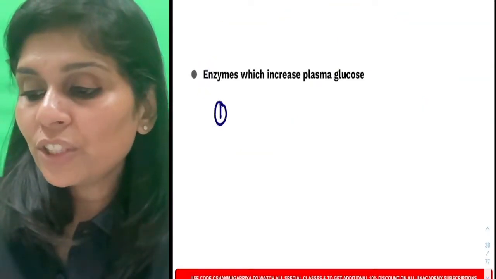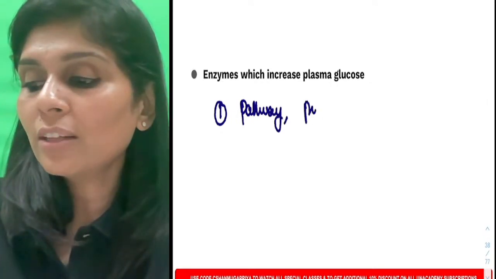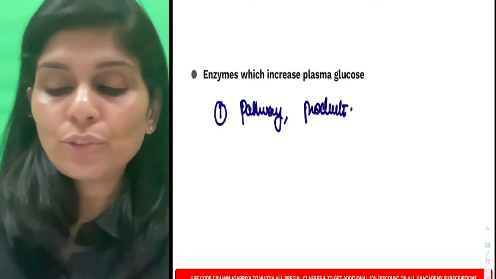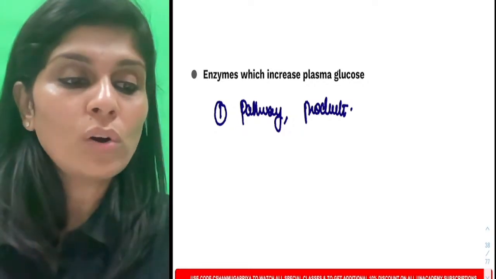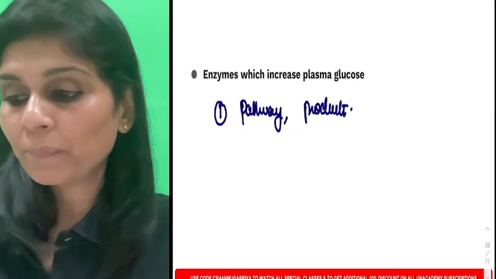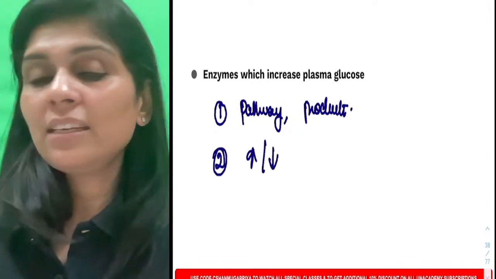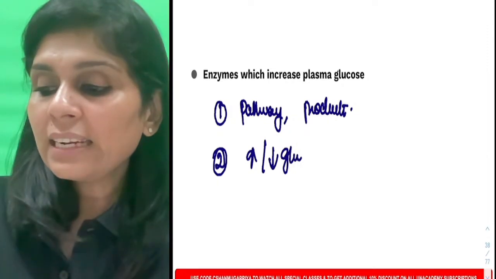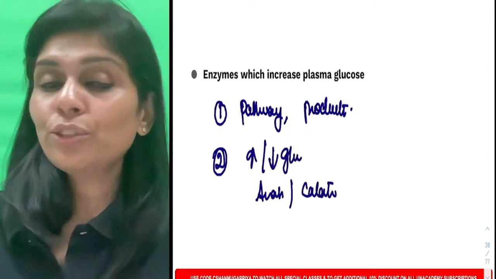The first question which I told you is, what is the pathway that it is related to? So what are the products? So why should you know these 2 facts? Because all products inhibit an enzyme, all substrates stimulate an enzyme. Second set of questions, does it increase or decrease blood glucose? Is it an anabolic enzyme or is it a catabolic enzyme? Why should you know this?